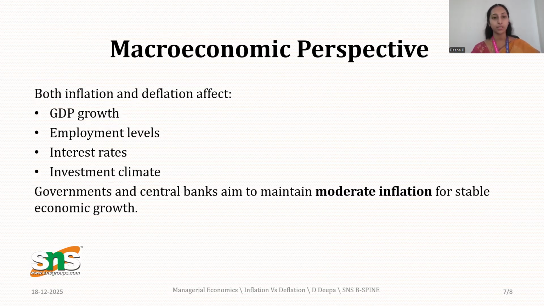So from a macroeconomic perspective, both inflation and deflation affect the GDP rate, employment levels, interest rates, and the investment climate. All such things will be entirely affected because of inflation and deflation. So how should it be? Moderate.